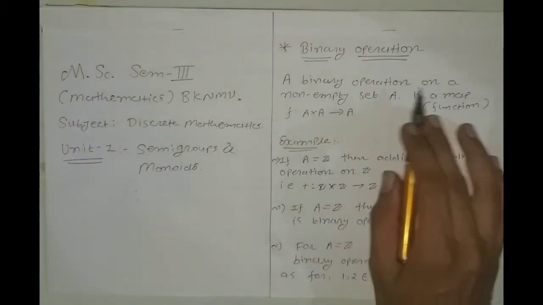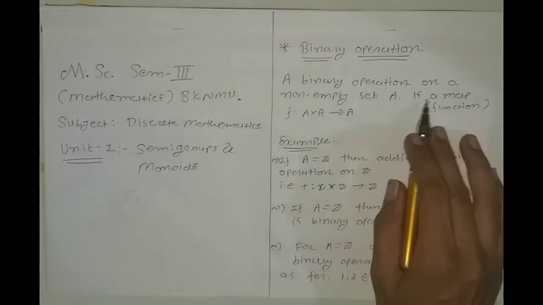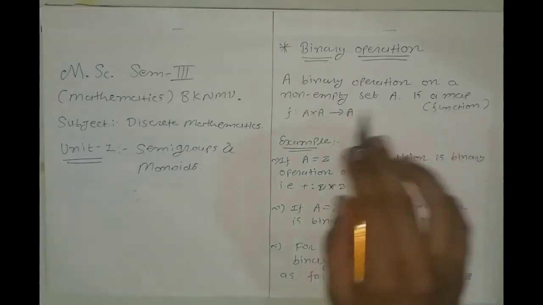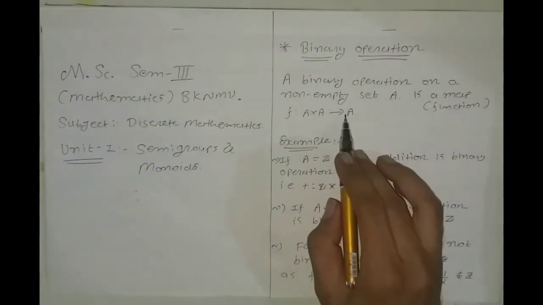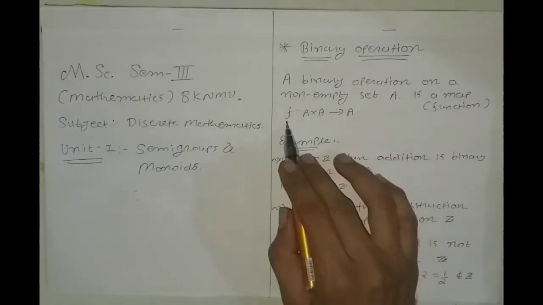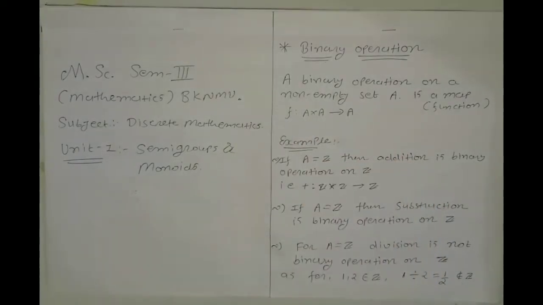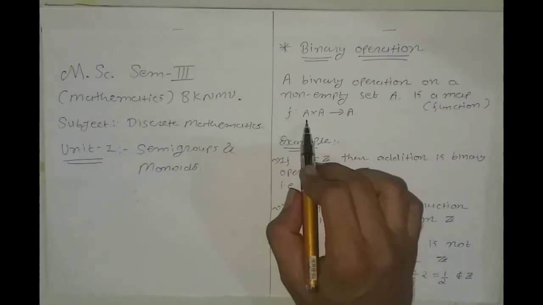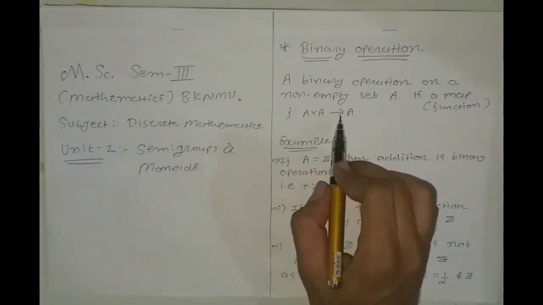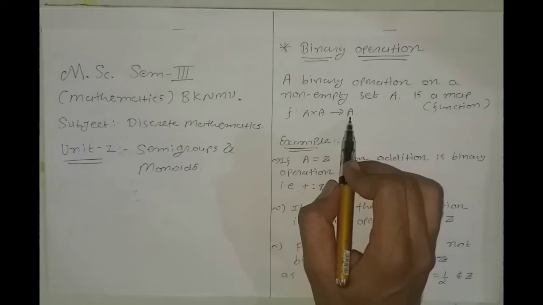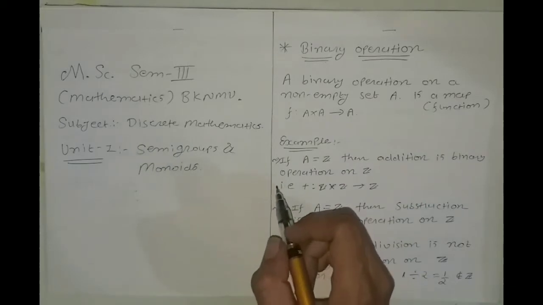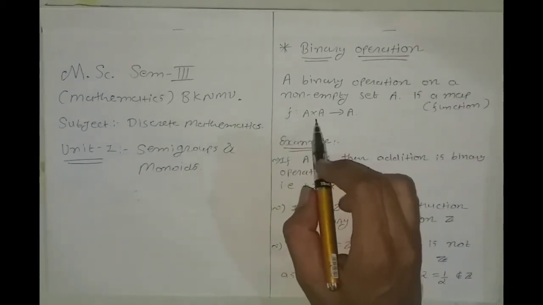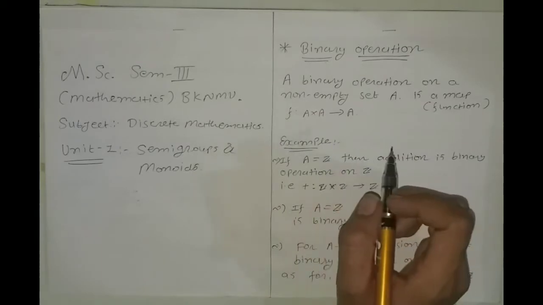A binary operation on a non-empty set A is a map, or we can say a function f from A cross A to A. If we have a function from a set A cross A to A, then we can say that this function is a binary operation. That means every ordered pair of A cross A is related with a unique element of the set A. This is from the definition of the function. So a function from A cross A to A is called the binary operation.